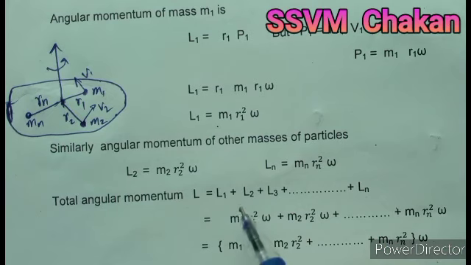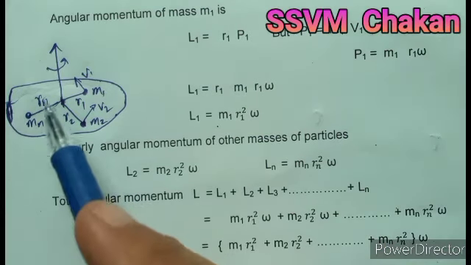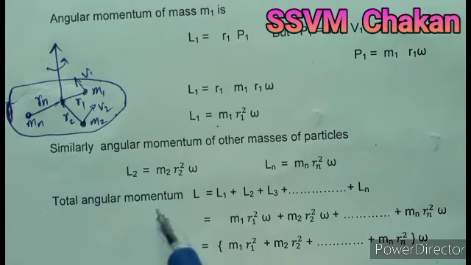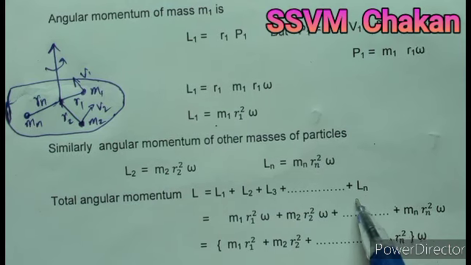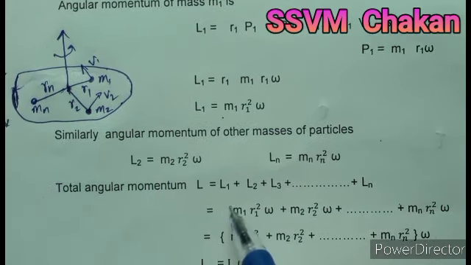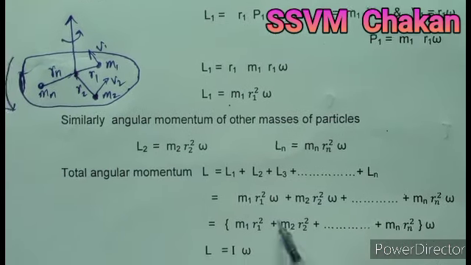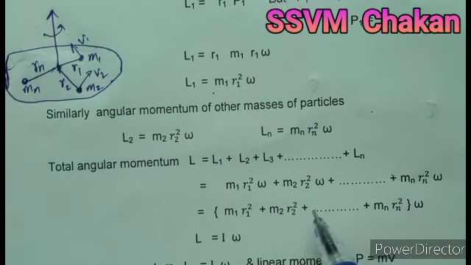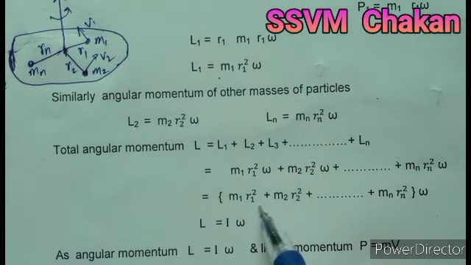But single particles are not in motion. All the body is revolving. So we find the total angular momentum of the body by adding the angular momentum of each particle. That is L is equal to L1 plus L2 plus L3 up to Ln. Substitute the values of L1, L2, L3. Take omega common. So inside the bracket m1 r1 square plus m2 r2 square plus up to mn rn square, bracket complete, into